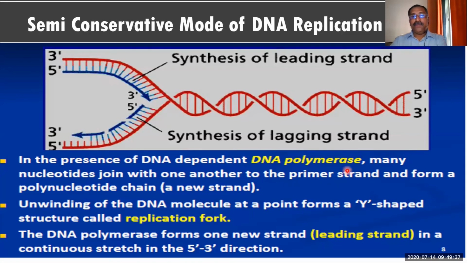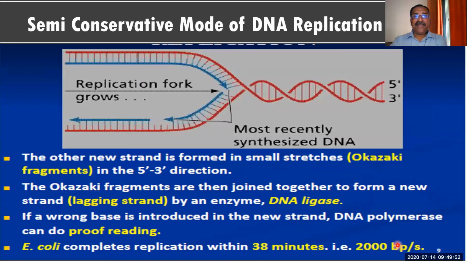Okay, so the replication fork will be formed, and once the replication fork is formed, the new strand is going to be synthesized. When the new strand is synthesized, one strand is a leading strand and another strand is a lagging strand. Now you see this is the lagging strand.